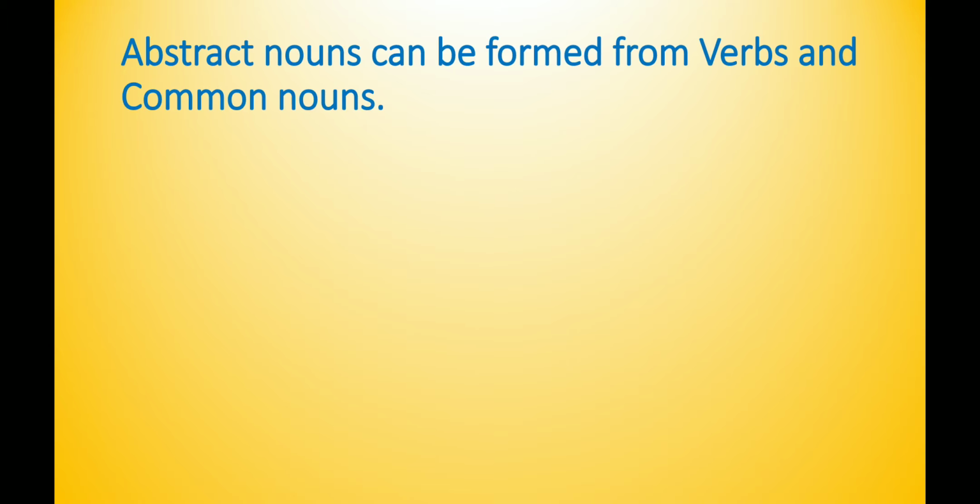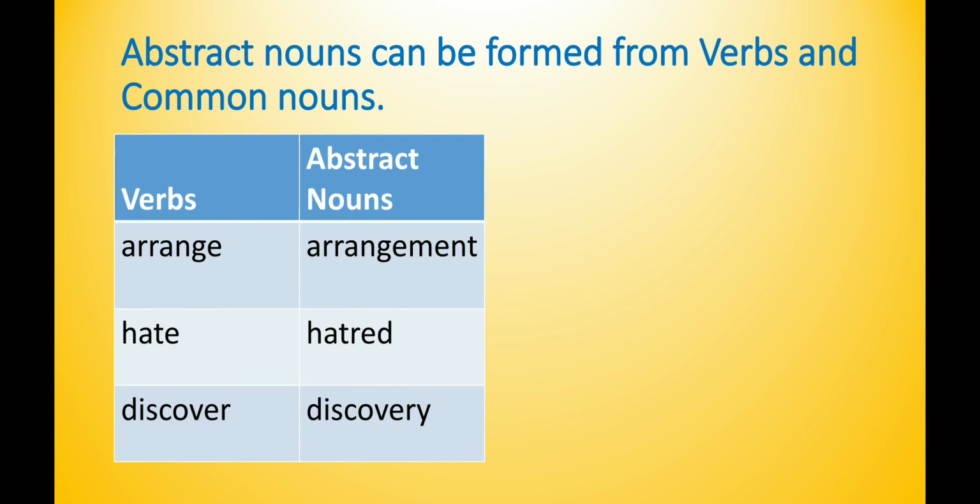Abstract nouns can be formed from verbs and common nouns. Let's look at some examples of abstract nouns that are formed from verbs. Arrange is a verb while arrangement is an abstract noun. Hate is a verb while hatred is an abstract noun. Discover is a verb while discovery is an abstract noun.